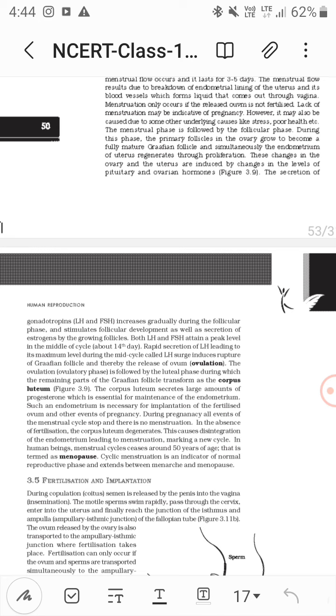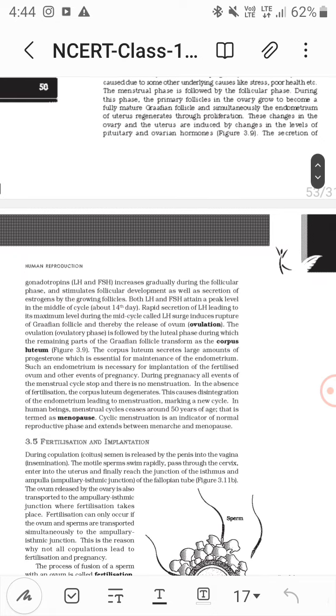Now the ovulatory phase is followed by the luteal phase, during which the remaining parts of the Graafian follicle transform into the corpus luteum. This corpus luteum secretes large amounts of progesterone, which is essential for maintenance of the endometrium. Such an endometrium is necessary for implantation of the fertilized ovum and other events of pregnancy.